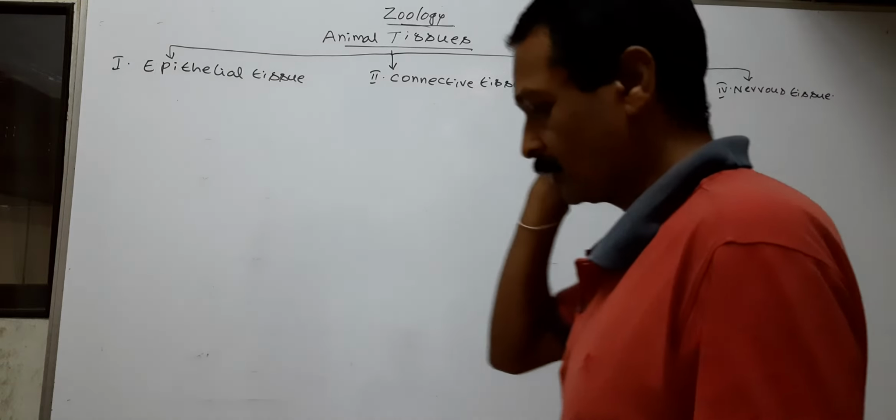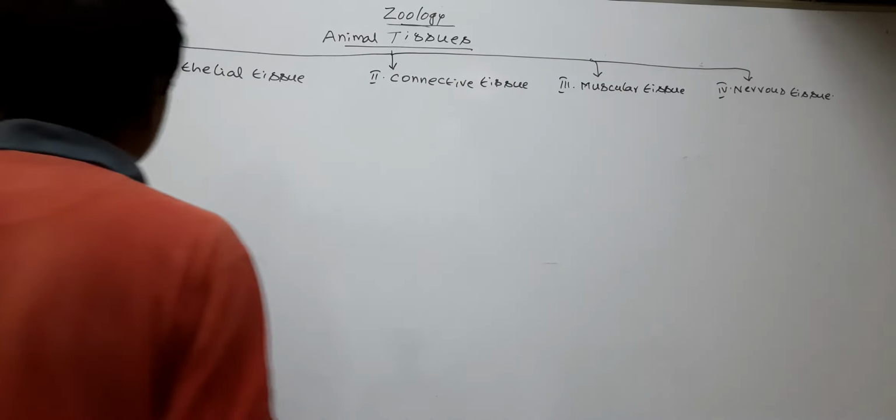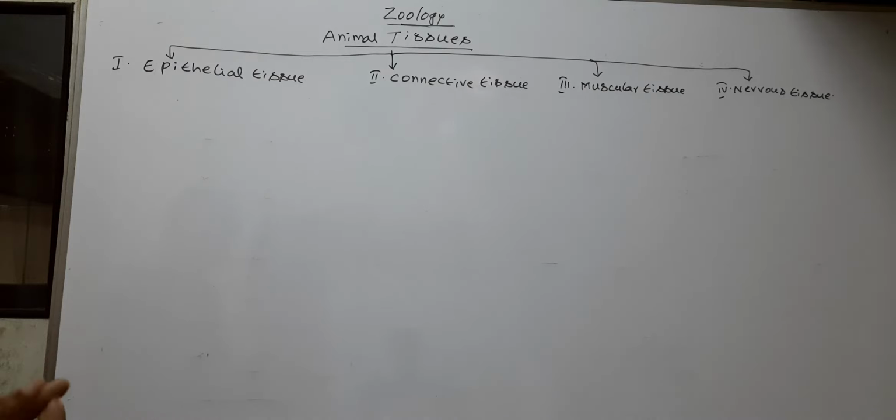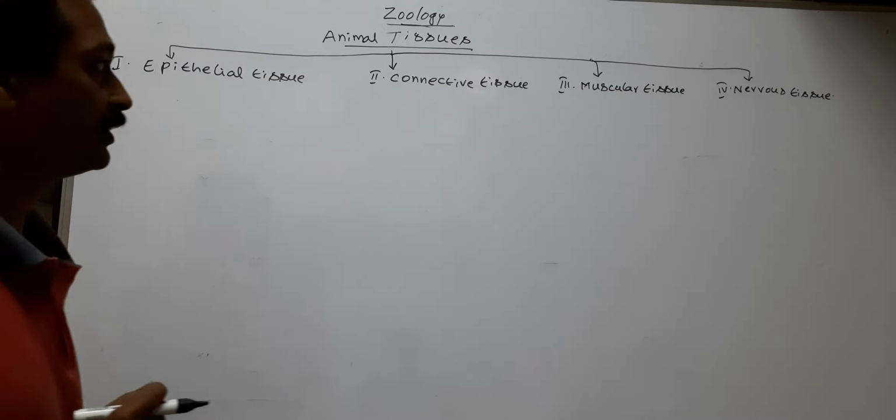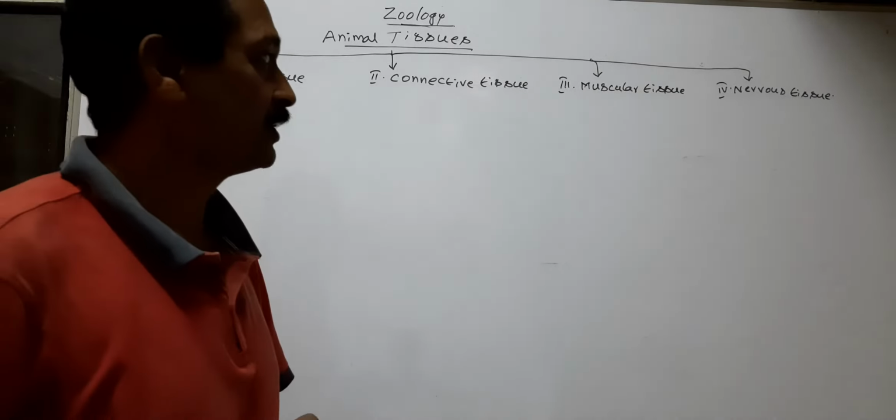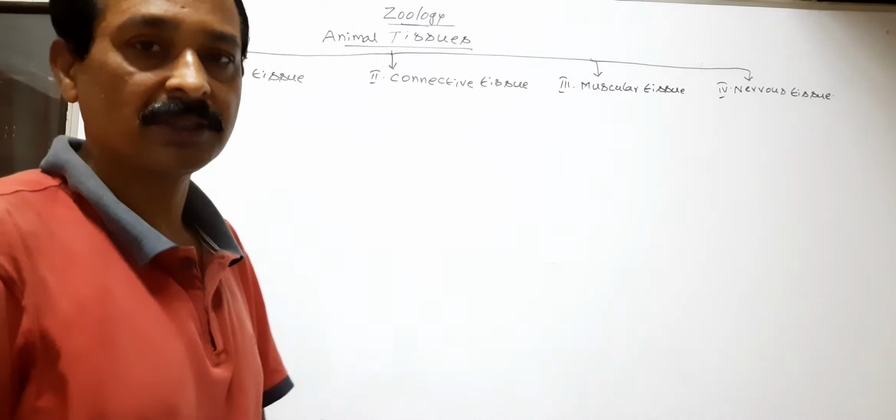So animals possess these four types of tissues.